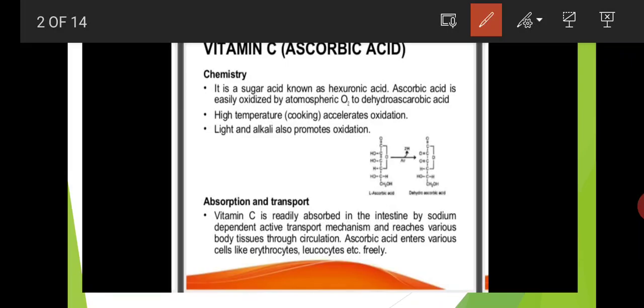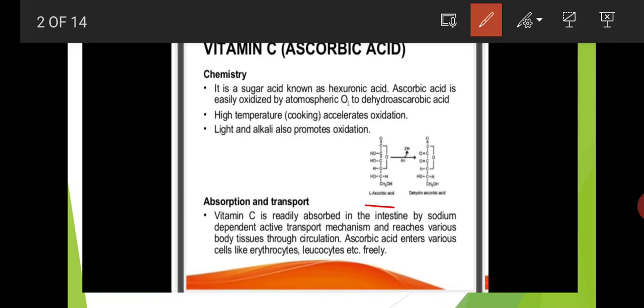High temperature accelerates oxidation. Light and alkali also promote oxidation, and this is the structure of ascorbic acid, L-ascorbic acid.